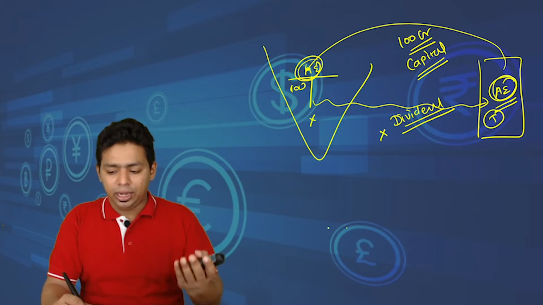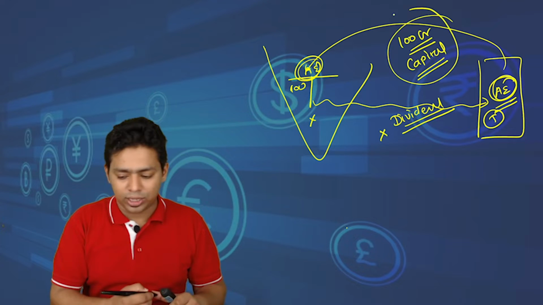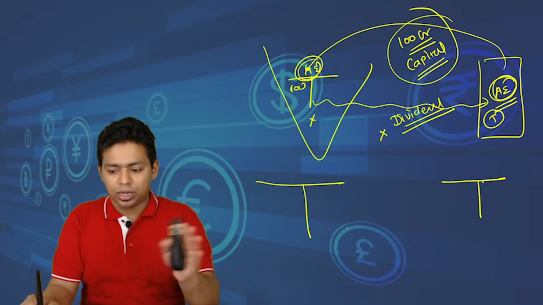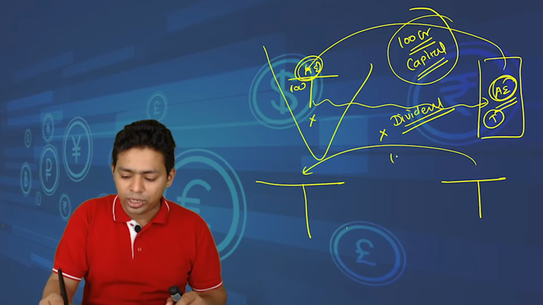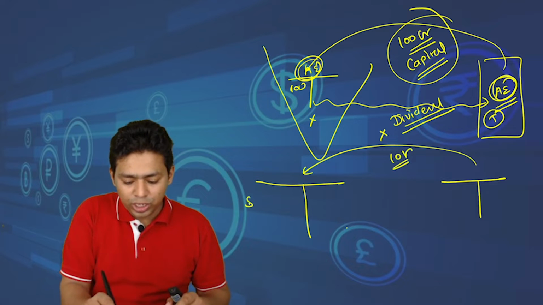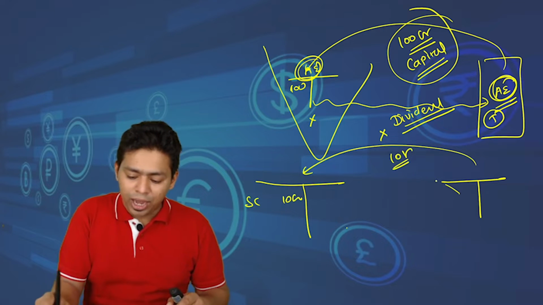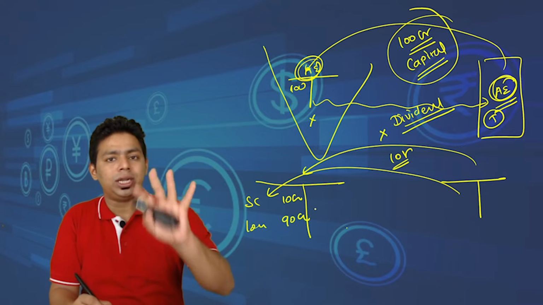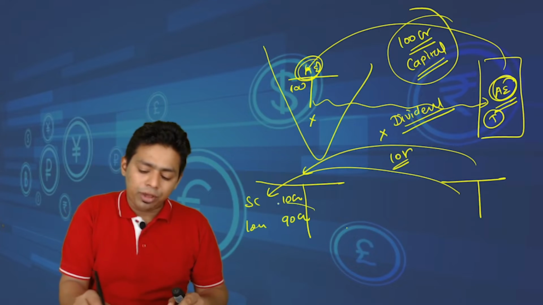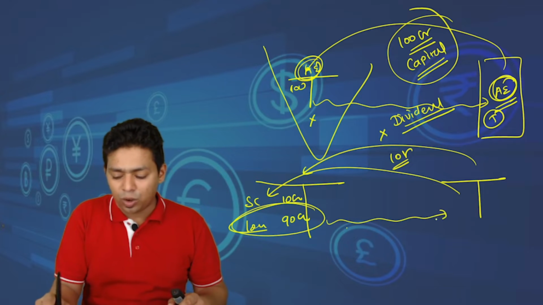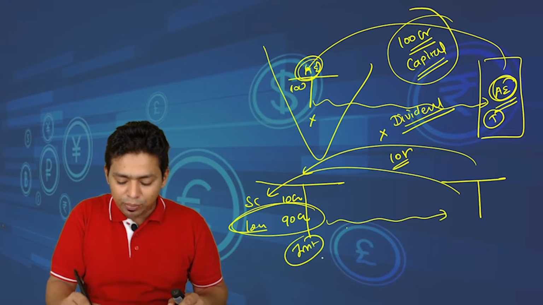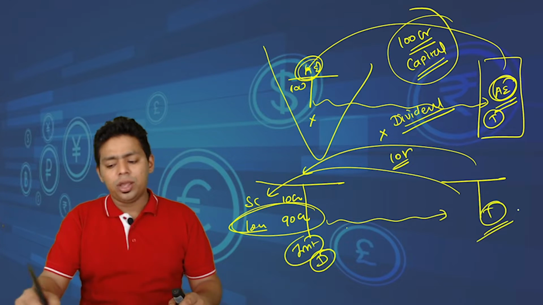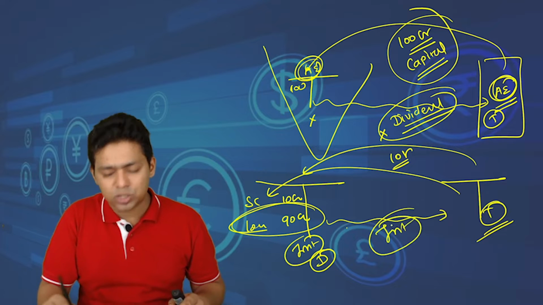So they come up with an idea: instead of giving the whole 100 crore as capital, let us do something like this. Instead of giving 100% as capital, let us give only 10 crore as capital. So share capital will be only 10 crore and the balance amount will be given as a loan from the holding company or associate enterprise of the foreign company. And whenever you pay interest on this loan, interest is a deductible expenditure in India, and anyhow it is going to become taxable in the hands of the foreigner. So dividend was also taxable and interest is also taxable.